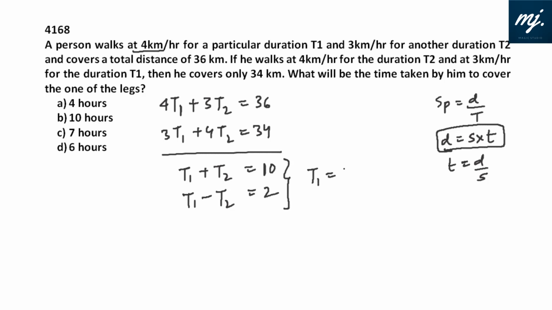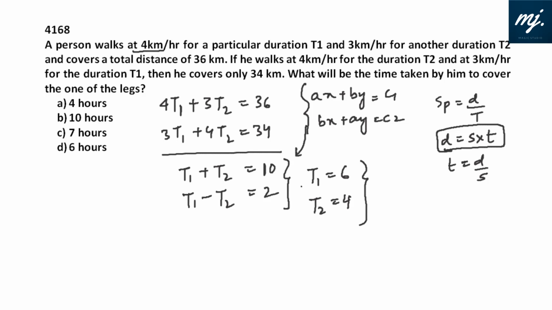So we'll get t1 equals 12 by 2, that is 6. And t2 will be equal to 4. The simplest way to solve these kinds of equations: ax plus by equals c1, bx plus ay equals c2. This is how in 3 simple steps we can find the values of t1 and t2, or x and y, easily. So it is 6 and 4.